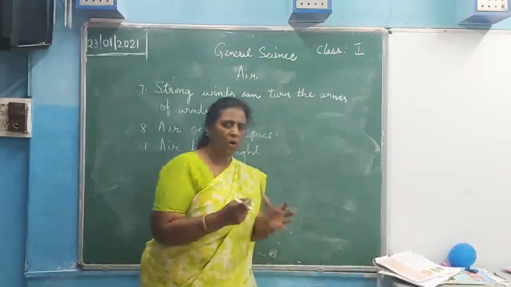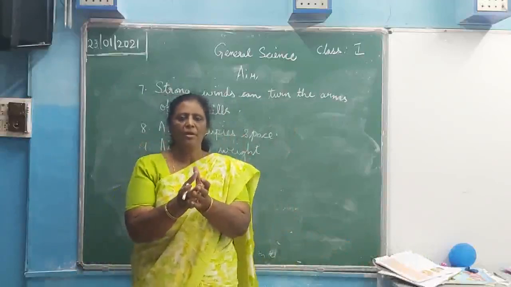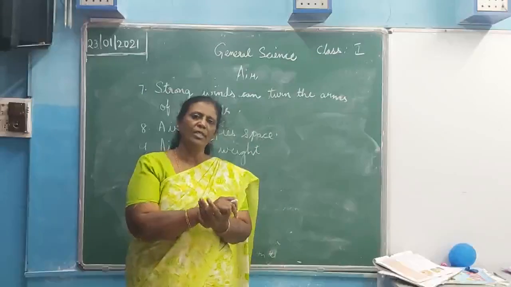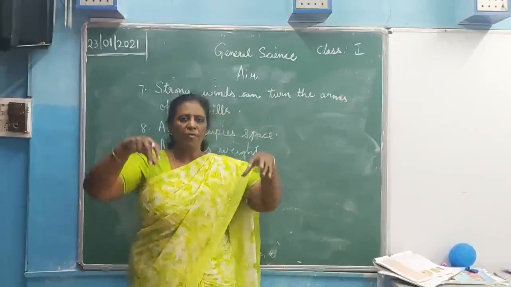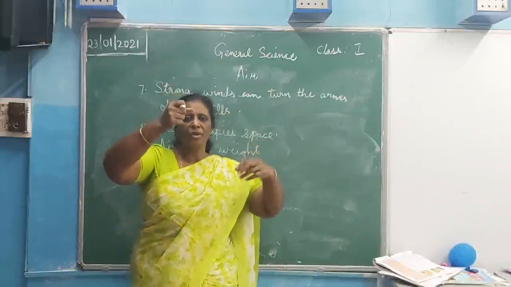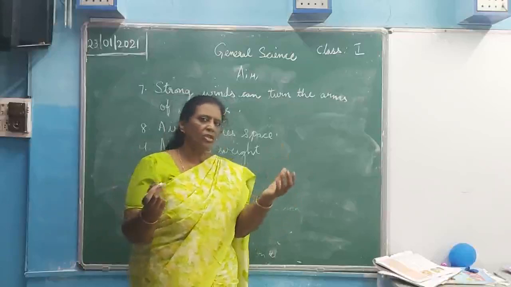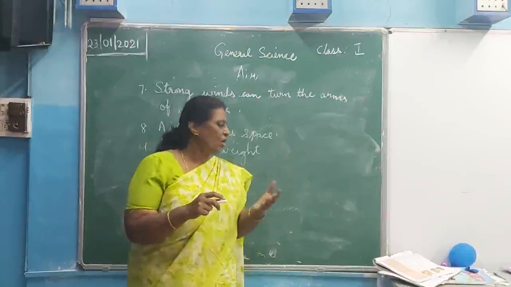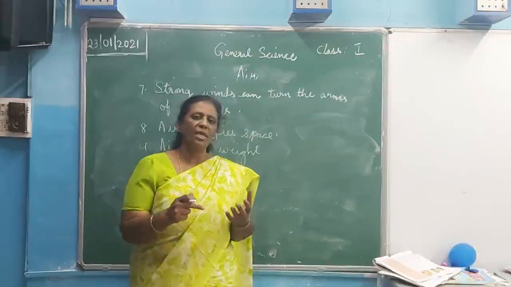One football which has got air inside, and another football which is flat. When you put that on a balance, the one with air will go down. I will show you these activities of this balloon and one more activity in the next class.